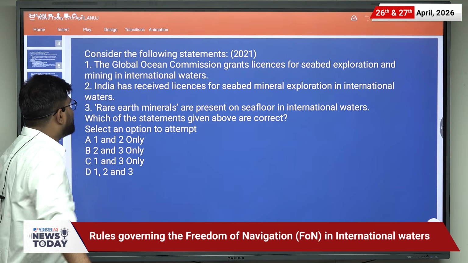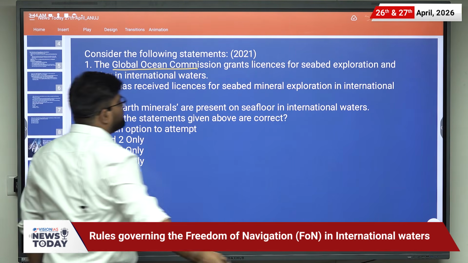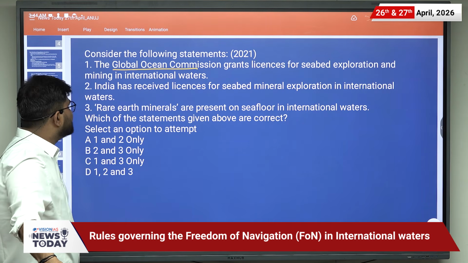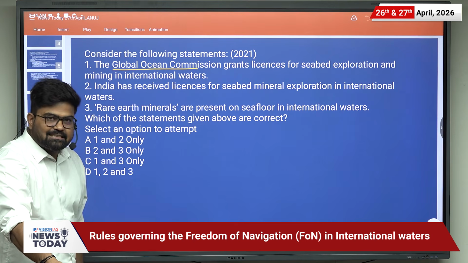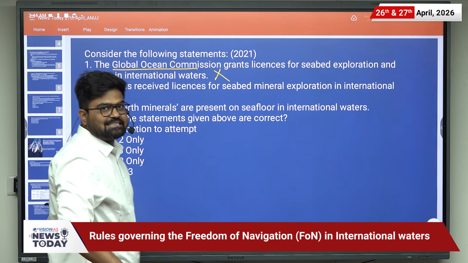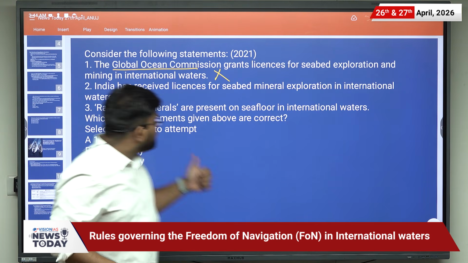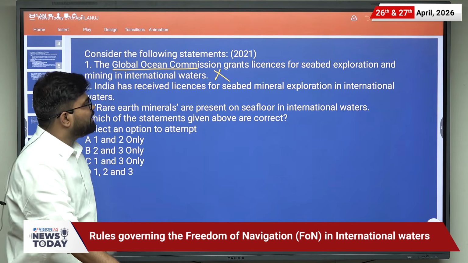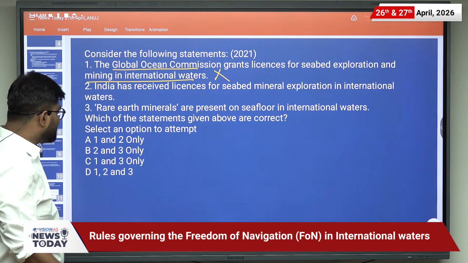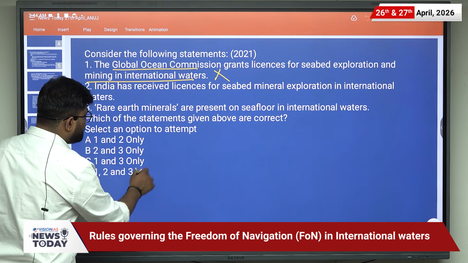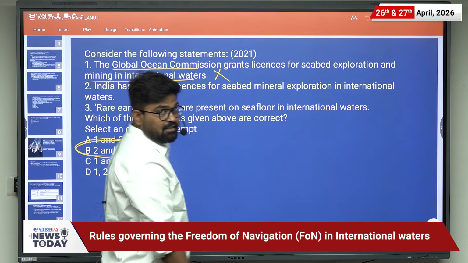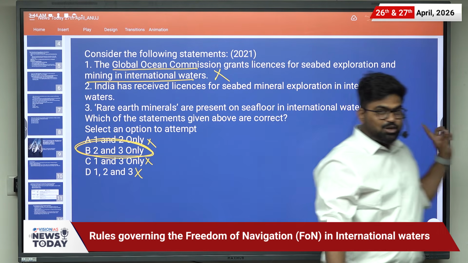So the first statement: the Global Ocean Commission grants licenses for seabed exploration and mining in the international water. This is not the correct statement, as the International Seabed Authority grants licenses for seabed exploration and mining in the international water. So the first statement is not correct. If you know that, you will come to the answer.